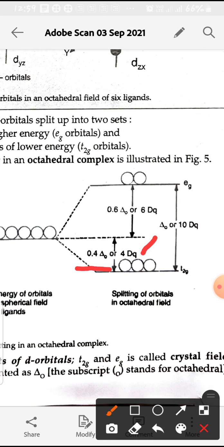So the T2g decreases by minus 0.4 delta O or 4 dq, and the 2 orbitals, the EG orbitals, have an increase in energy, that is destabilization, by 0.6 delta O or 6 dq.